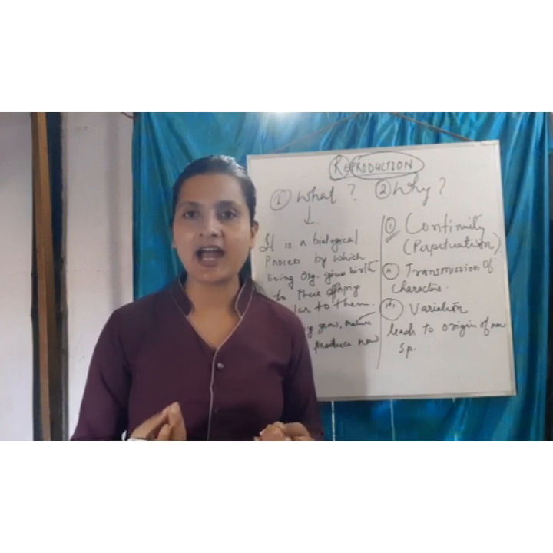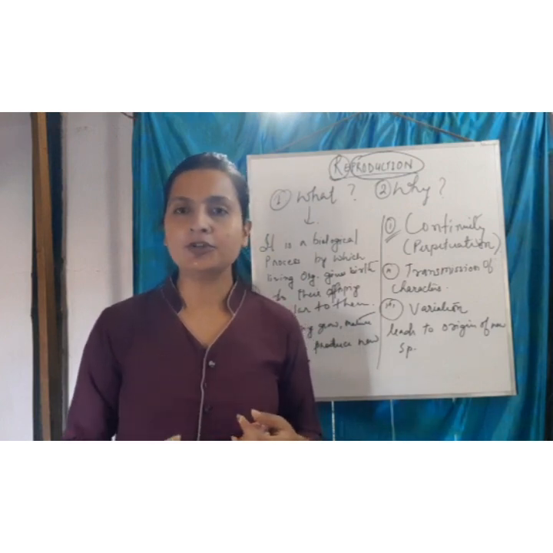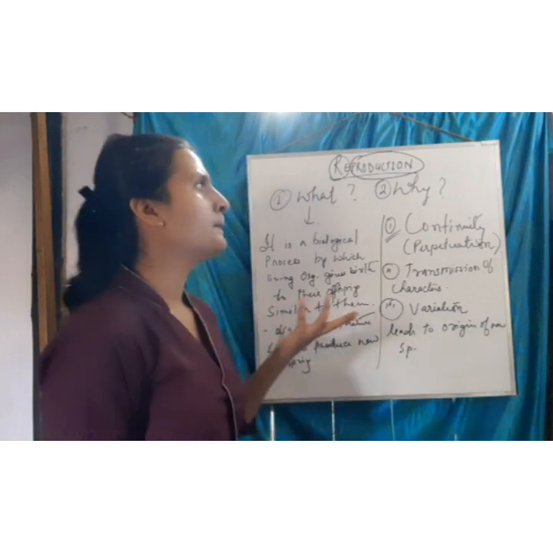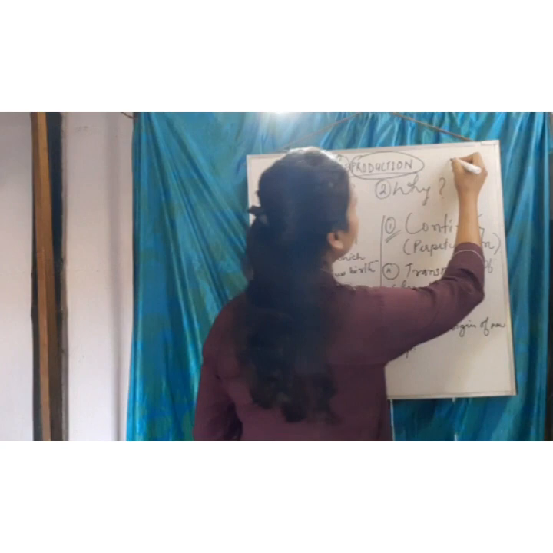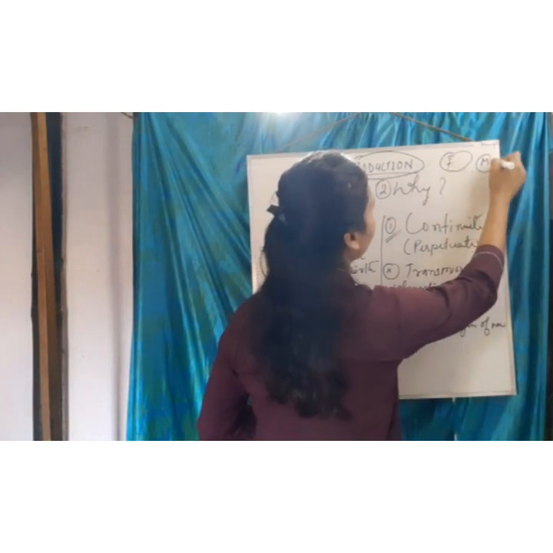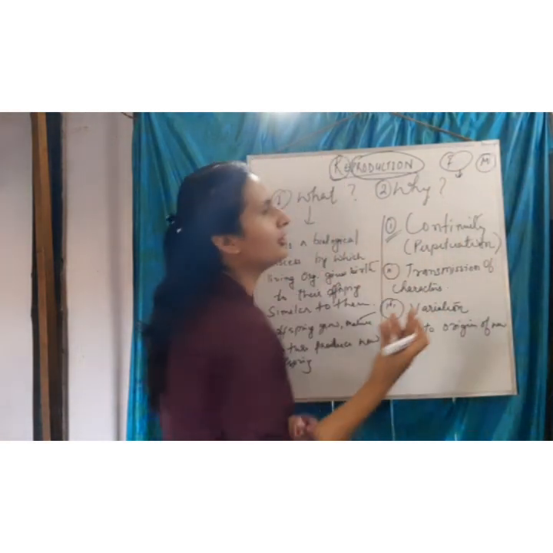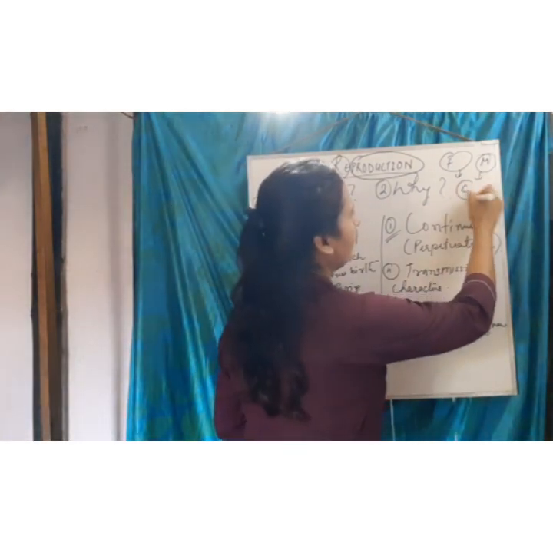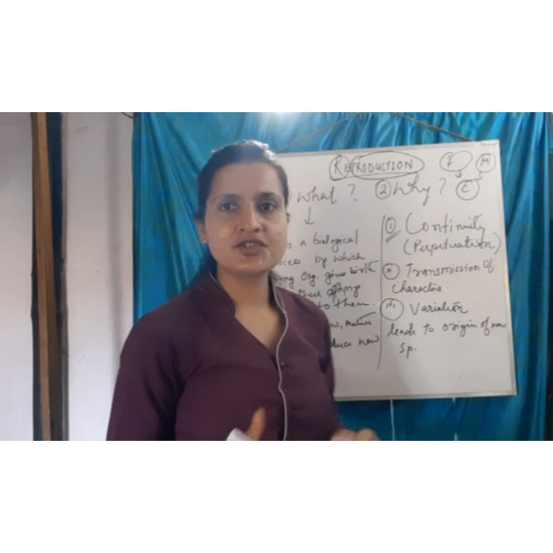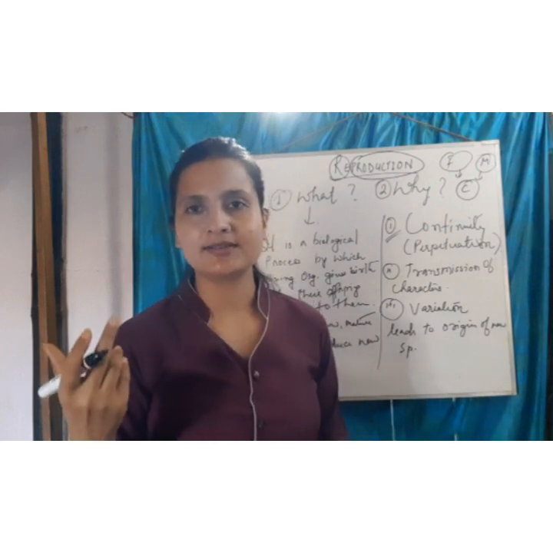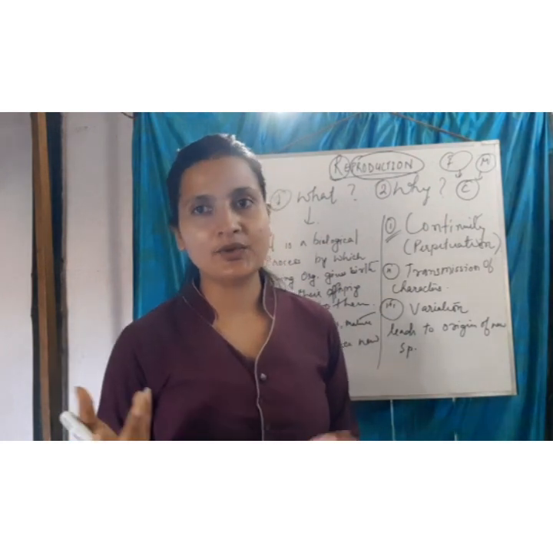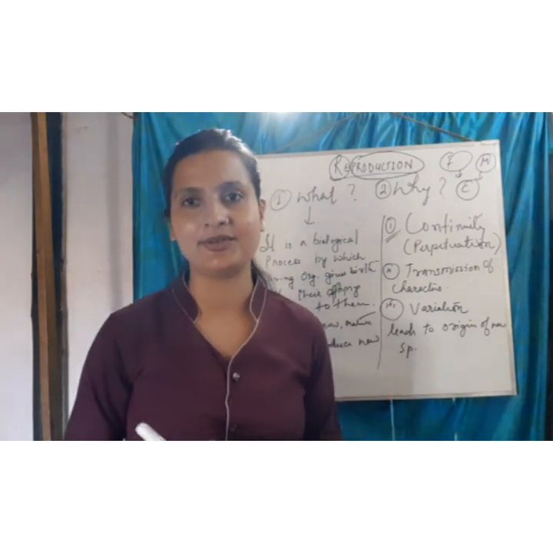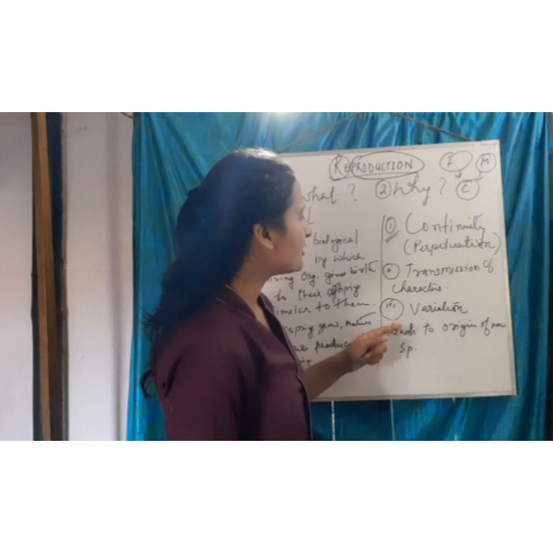So why do we say this? Because sometimes the newborn baby possesses the characters of the parents. Suppose F for father, M for mother. Suppose the hair color of the father is brown, and the child, C for child, also possesses brown color. So we will say that the hair color is just like his or her father, right? That is transmission of characters.